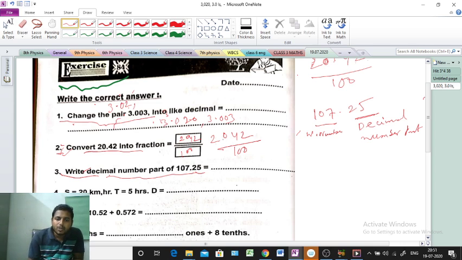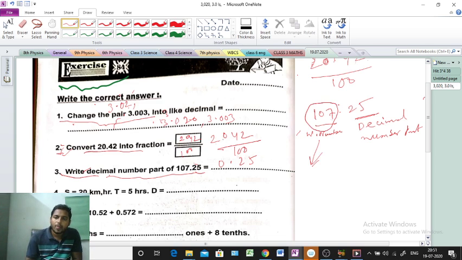Decimal number part means here 0.25, and a 0 will be put before the point, so 0.25 is the decimal number part. And the whole number part is already written here, 107. That is the whole number part, 107.